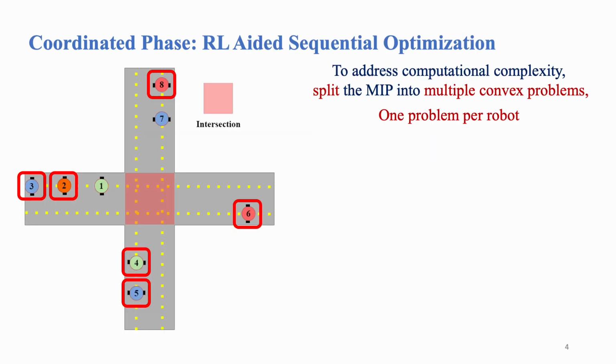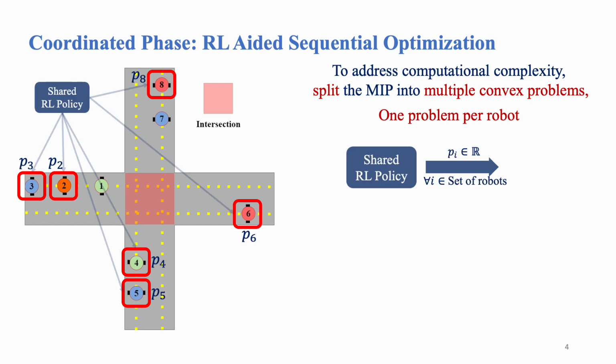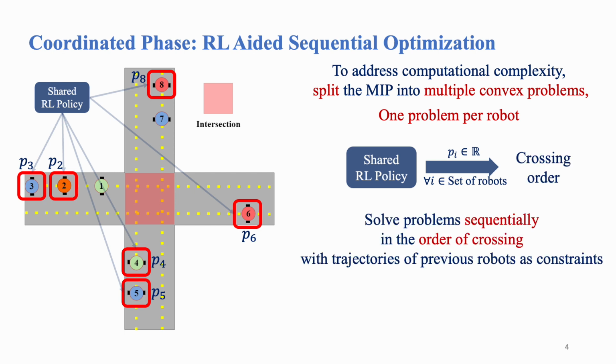To address the computational complexity in the coordinated phase, we utilize the structure in the underlying problem and split the mixed integer problem into multiple convex optimization problems, one per each robot. A reinforcement learning policy assigns a real number called precedence index to each of the involving robots. We decide the crossing order among the involving robots using the order in their precedence indices.